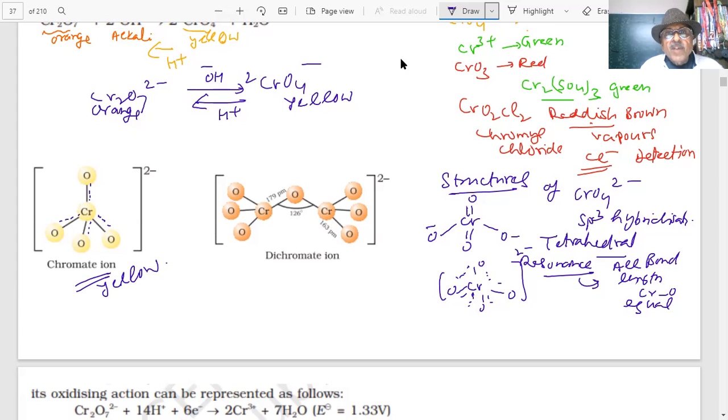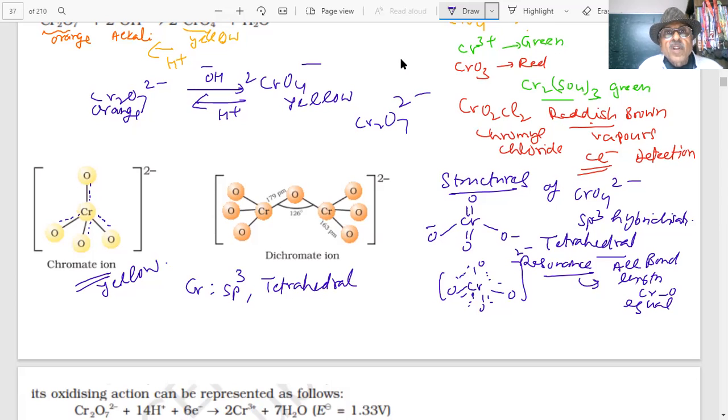And when I say dichromate ion, each chromium is again sp3 hybridized, tetrahedral. But when I say Cr2O7 2 minus, the two chromiums are linked through an oxygen linkage.